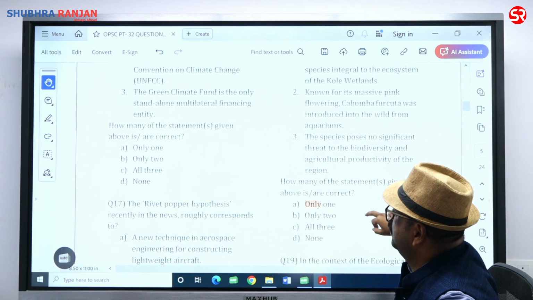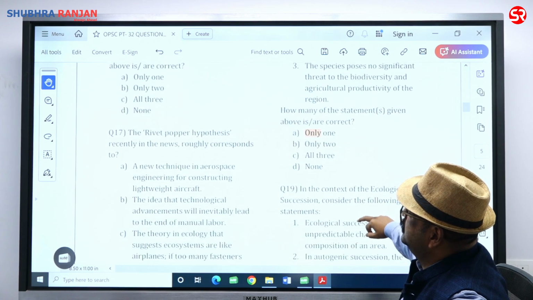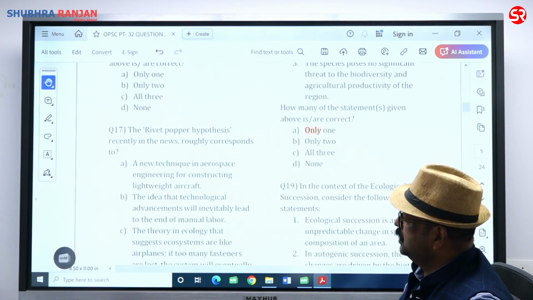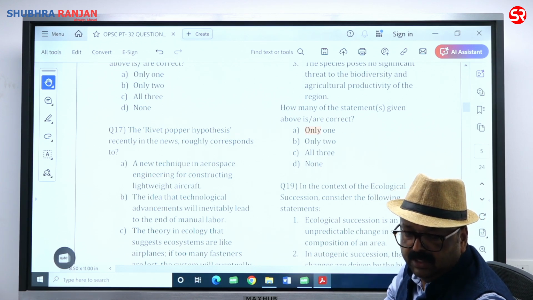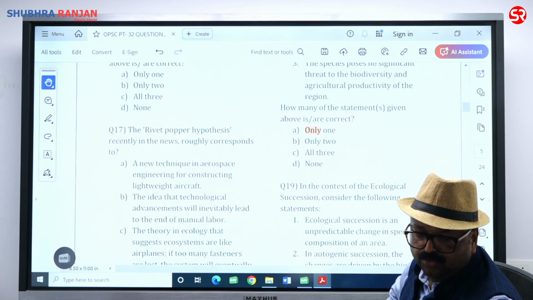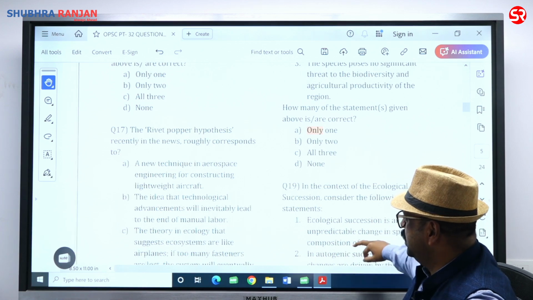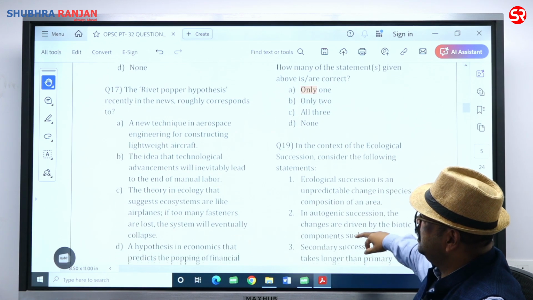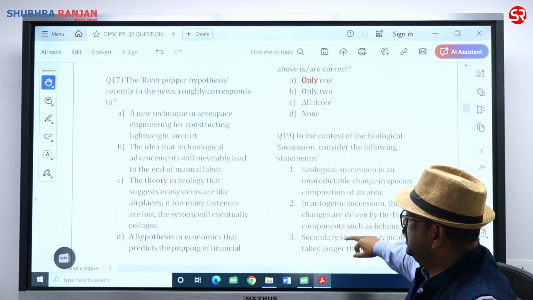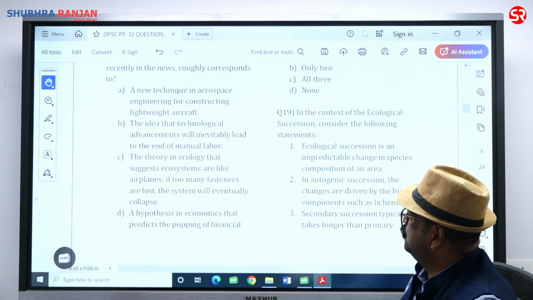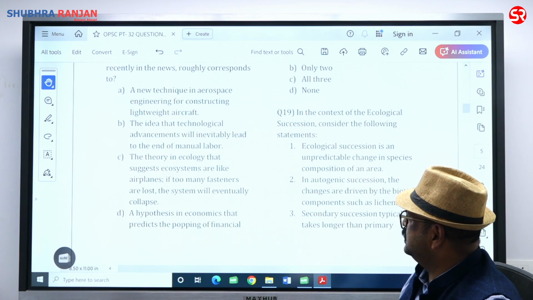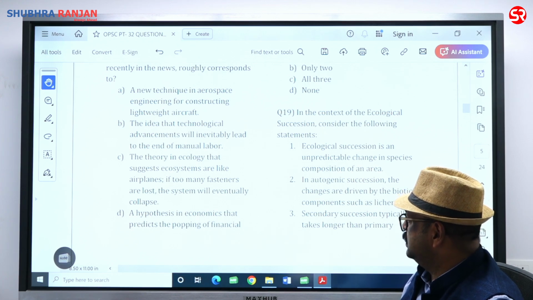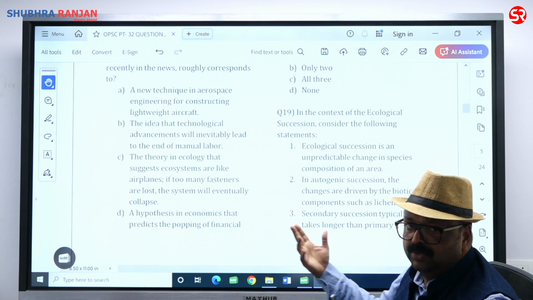Question number 17. The Rivet Popper hypothesis. Rivet means species. Rivet Popper hypothesis recently in news relates to a new technique in aerospace engineering? No. The idea that technological advancement will inevitably lead to the end of manual labors? No. The theory in ecology that suggests ecosystems are like airplanes. If too many fasteners are lost, the system will eventually collapse.